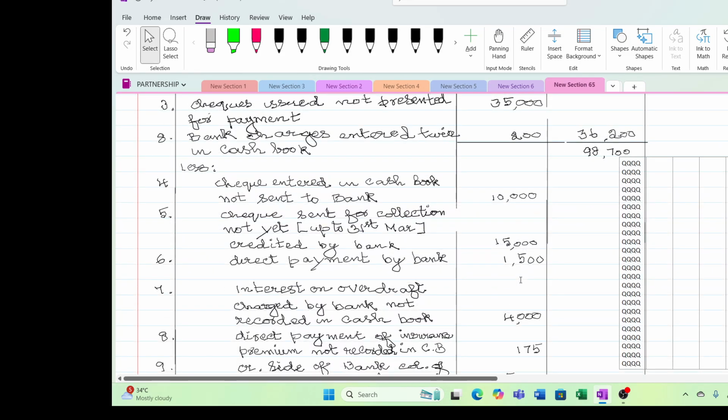So the total comes to overdraft 98,700. Then check entered in cash book, not sent to bank. I have entered on the debit side, receipt side, as if I have sent the check to the bank. But actually it is not sent to the bank. So in the cash book I have reduced the amount of 10,000.